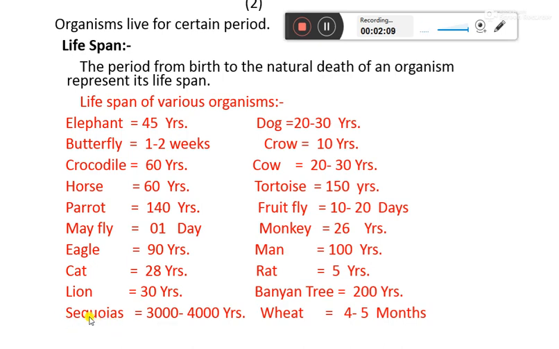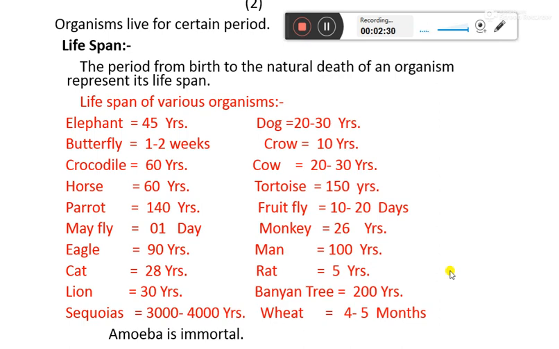Sequoias are gymnosperm plants, or redwood trees. They live for 3000 to 4000 years. That's the longest lifespan. The amoeba, we say amoeba is immortal.